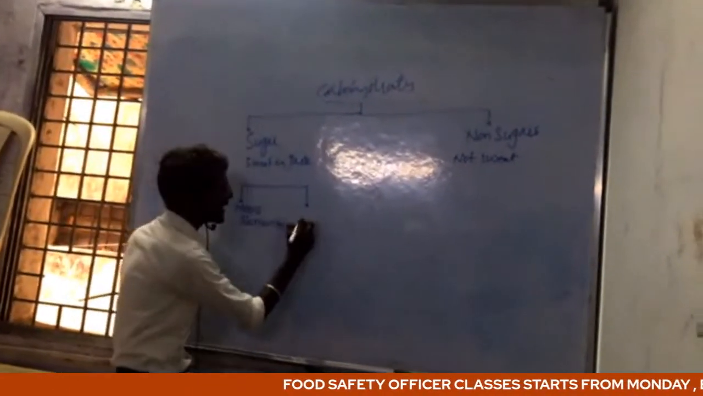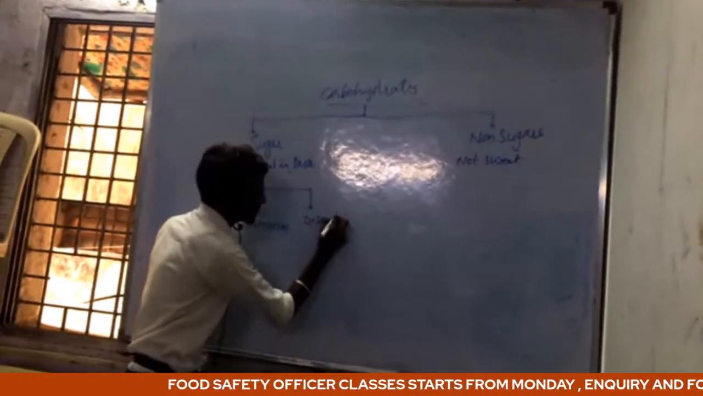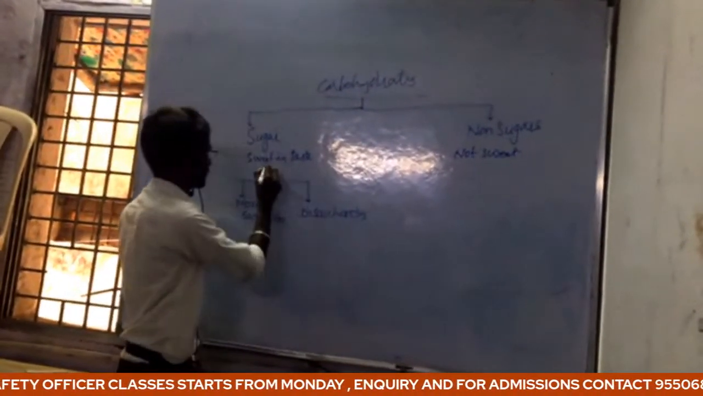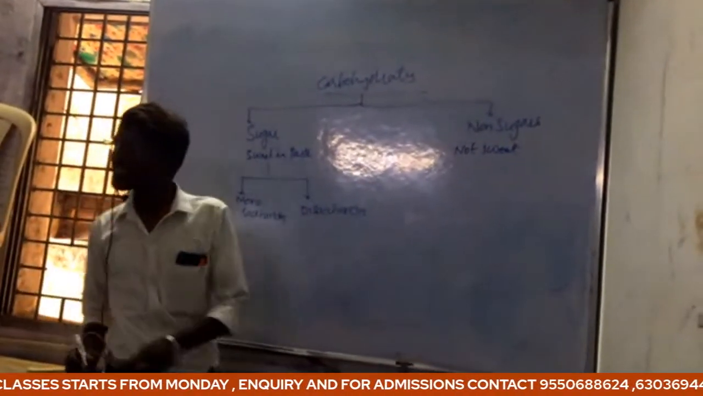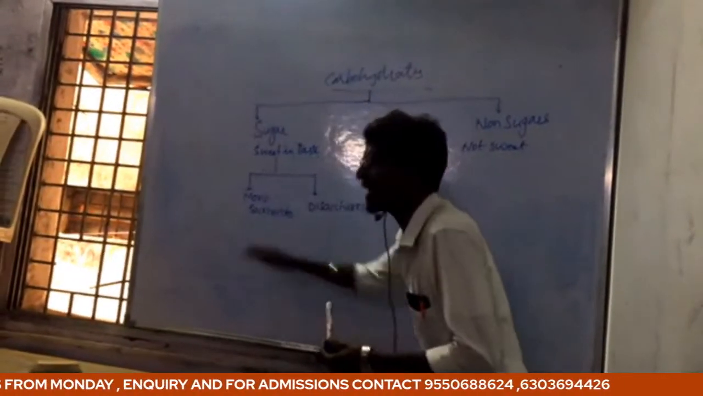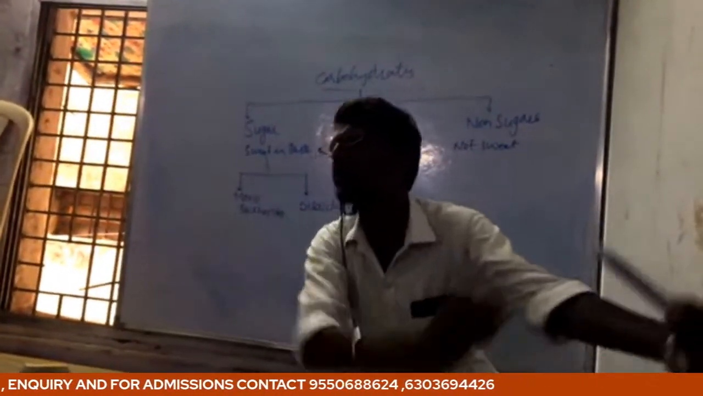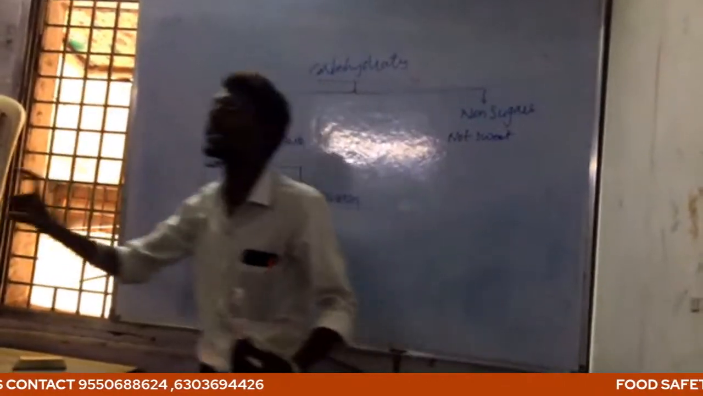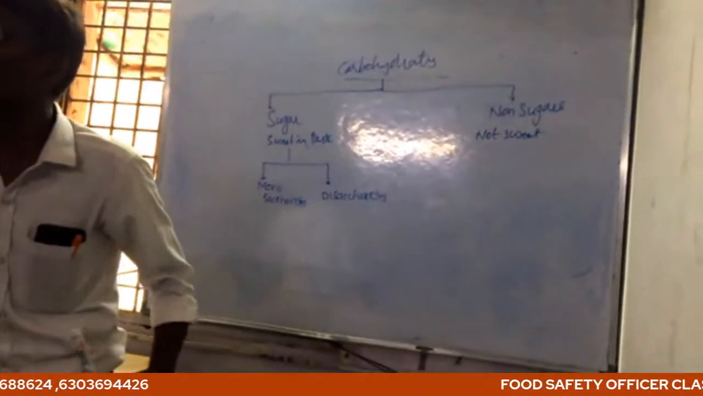Monosaccharides and disaccharides. And coming to these monosaccharides, they are divided into different types. That means monosaccharides are made up of only one molecule.